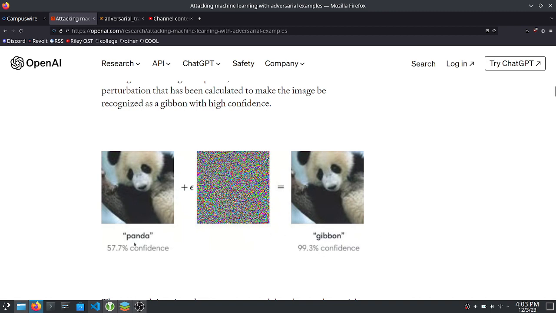In this specific case, it might not be as big of a deal if you're just using a classifier. However, in some safety critical applications, this could have huge implications. For example, an intelligent adversary could use this to crash a self-driving car if it misclassifies, for example, a car as a pedestrian. So we really want to make sure that our models are robust to these types of attacks.